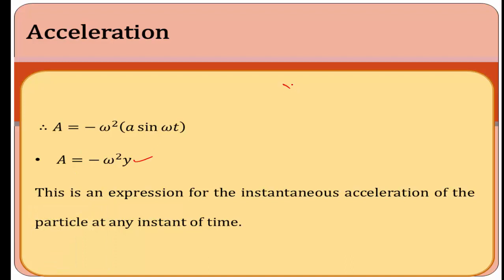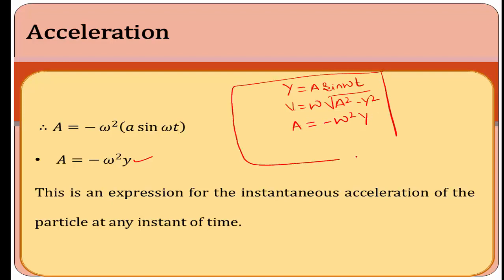Now we conclude that y is equal to a sin omega t, the displacement of the simple harmonic motion. Then v is equal to omega into root of a square minus y square, which is the expression for velocity of the simple harmonic motion. Then the acceleration of the simple harmonic motion, a is equal to minus omega square y. These are the three important formulas in this concept, simple harmonic motion.